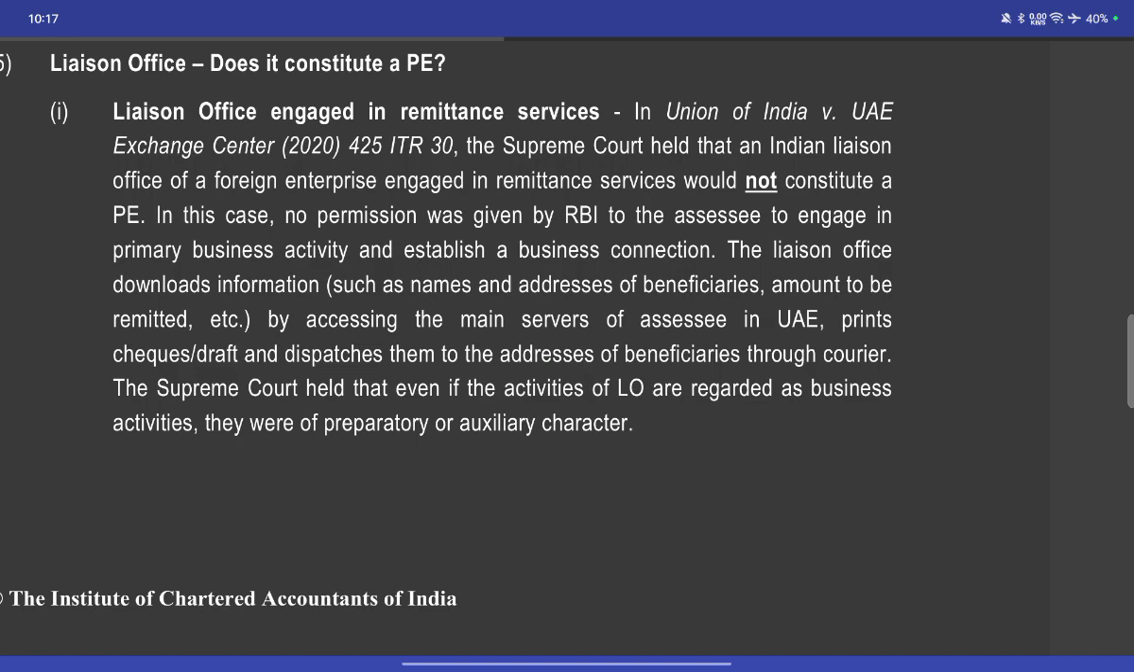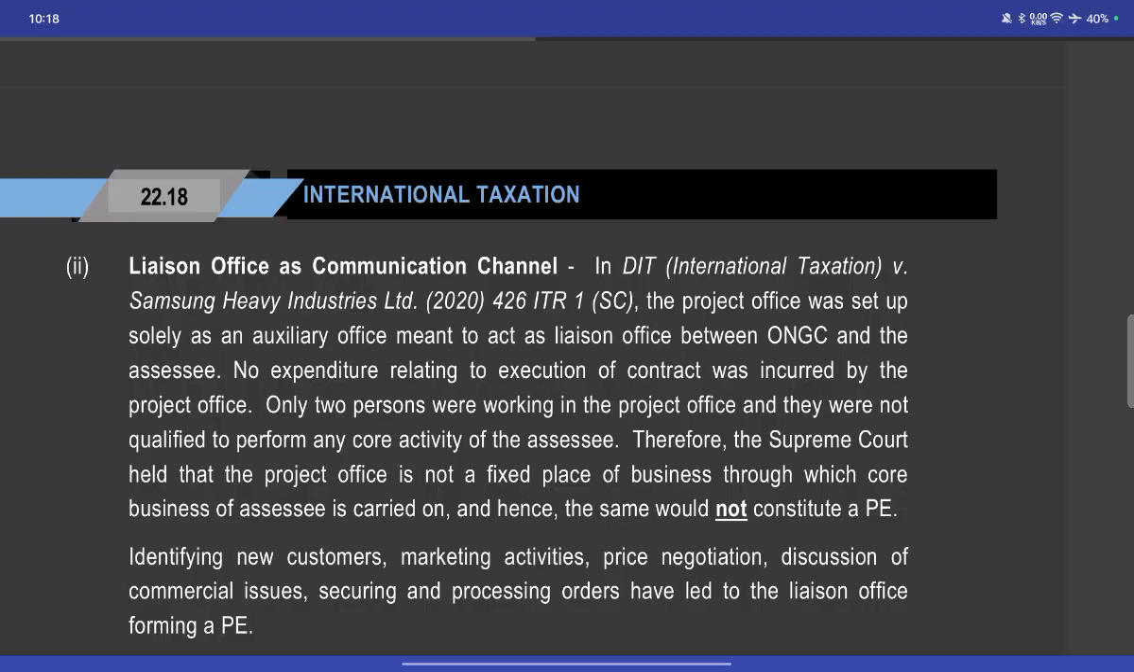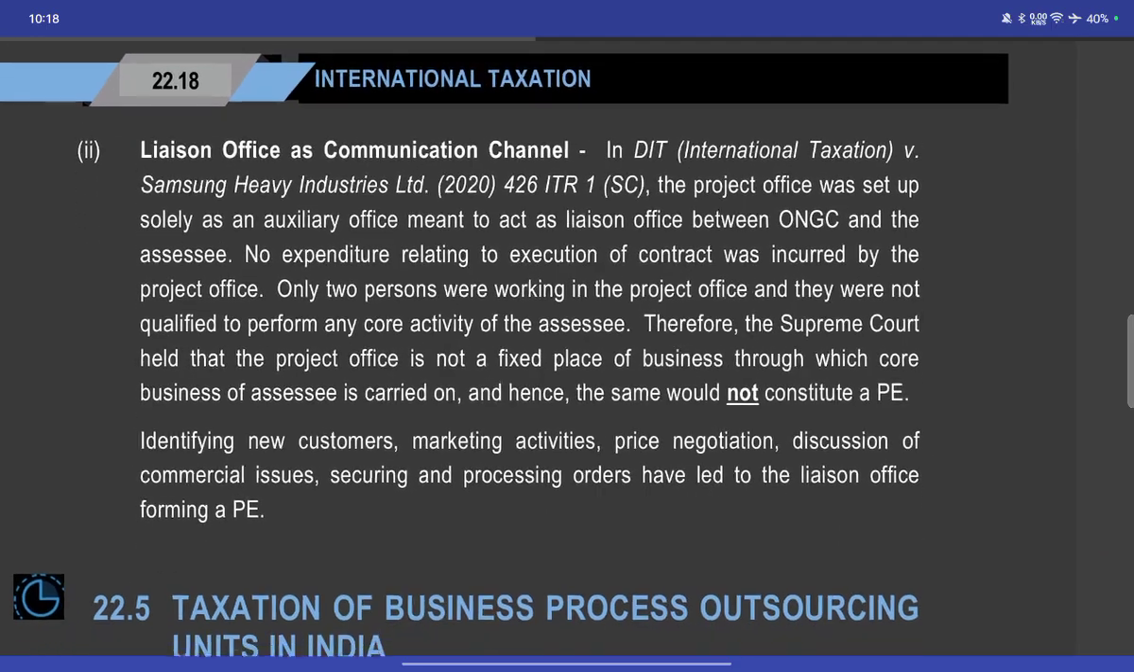The liaison office downloads information such as names, addresses of beneficiaries, and amount of the remittance, by accessing the main server of the associate in the UAE, prints and checks the draft and dispatches them to the address of the beneficiary through courier. The Supreme Court held that even if the activities of the liaison office are regarded as a business activity, they are preparatory or auxiliary in character. The liaison office is a communication channel.